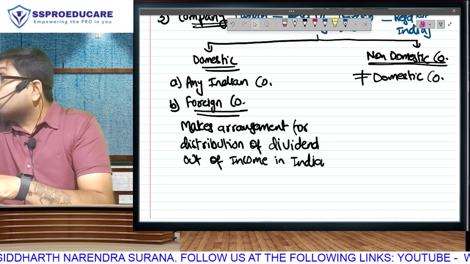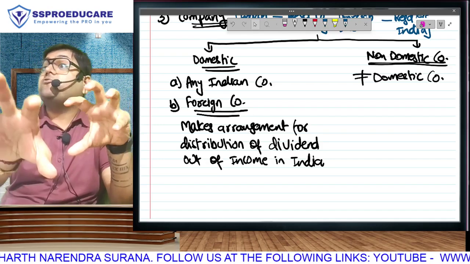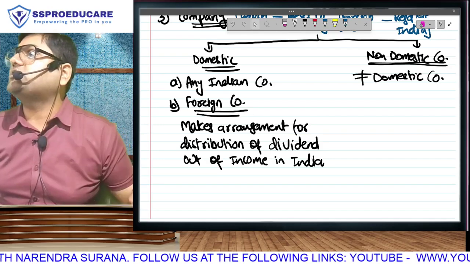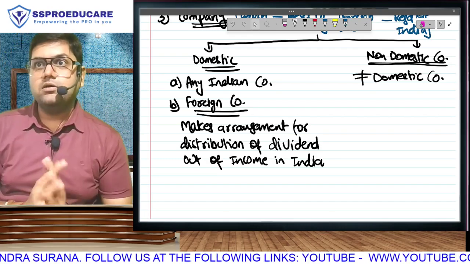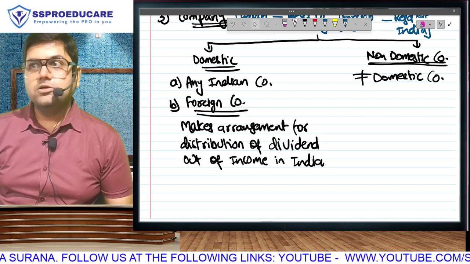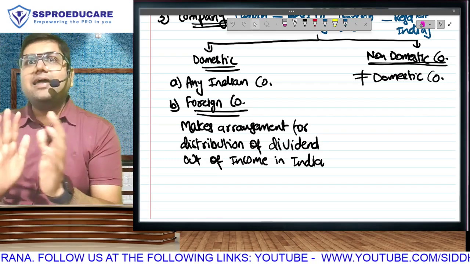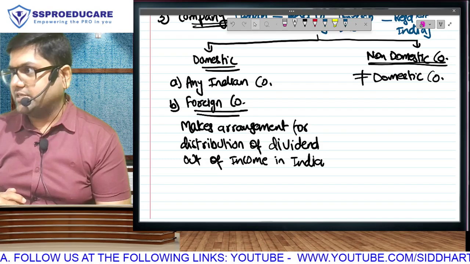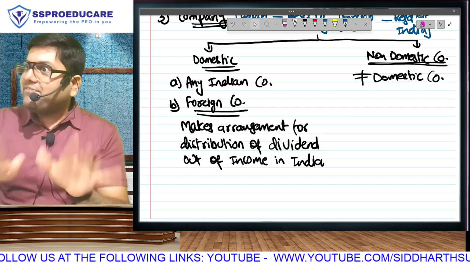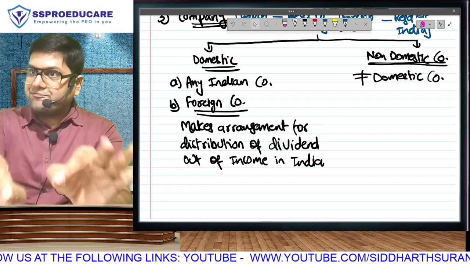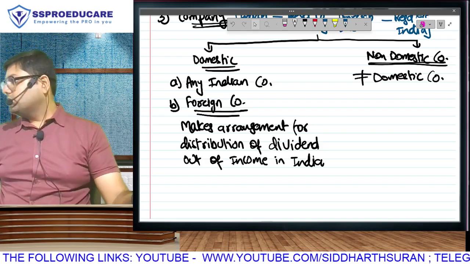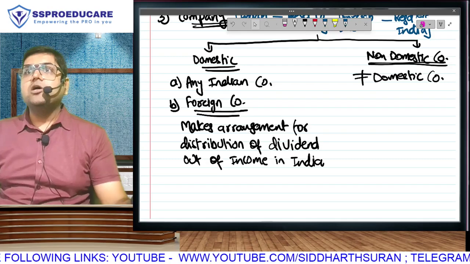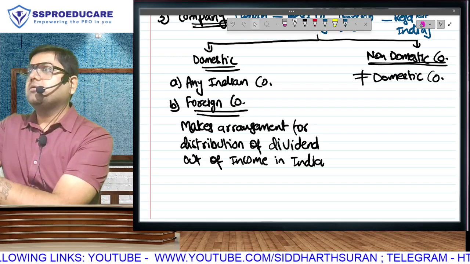And Indian income tax laws are written on the basis of domestic, non-domestic. They are not written on the basis of Indian, foreign. An Indian company is always going to be domestic. So what happens in practical life? Why are these chartered accountants not aware of this? Apple is aware of this definition. They know that if we distribute dividend, they will make us domestic. So they decide not to distribute. So for practical purposes, foreign companies remain non-domestic.